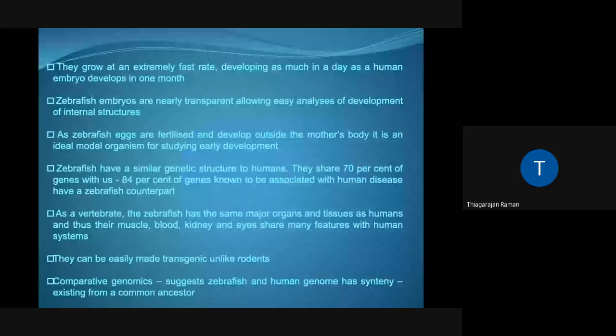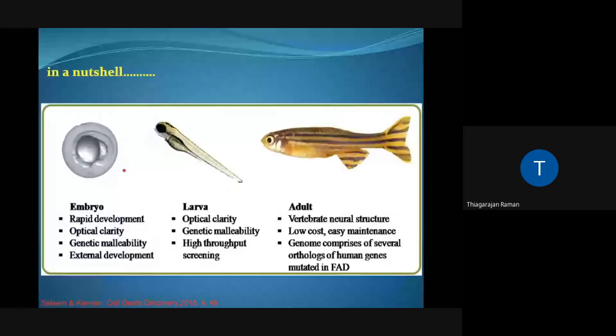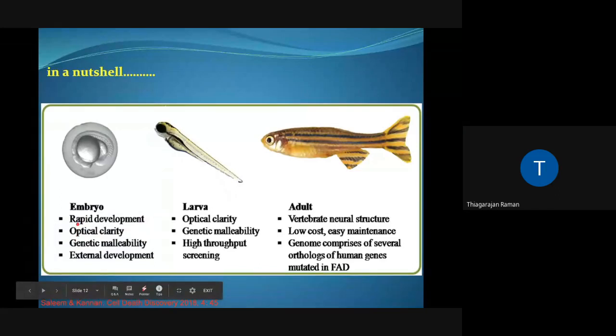And one of the most important criteria is that, based on comparative genomic study, zebrafish and human genome exhibit a lot of synteny, which suggests that the genes are derived from a common ancestor. So, in a nutshell, when you look at the use of zebrafish embryo, larva, or the adult, these are the various advantages. The embryo shows rapid development. There is an optical clarity, which is very much needed for microscopical observations. They are genetically malleable, and the entire development is external.